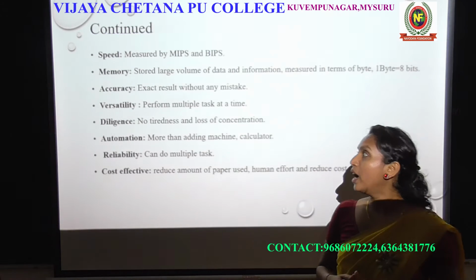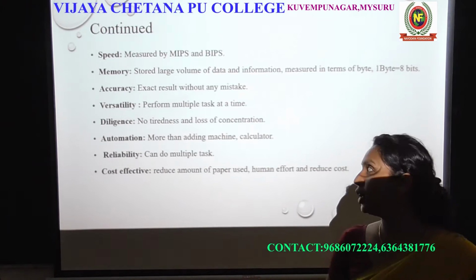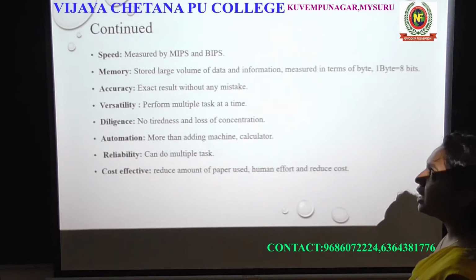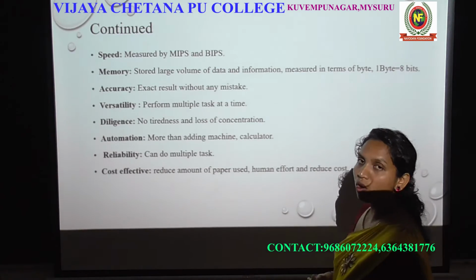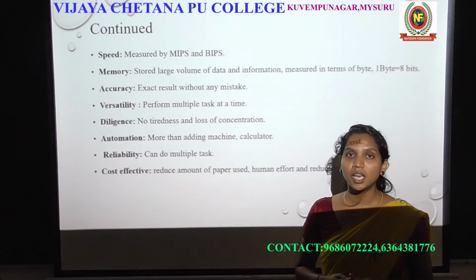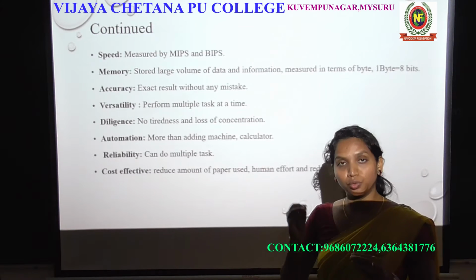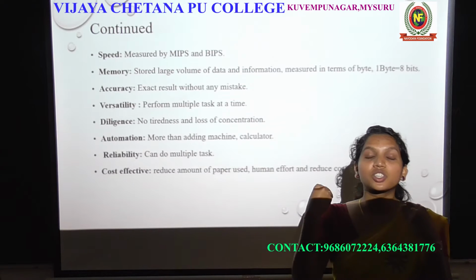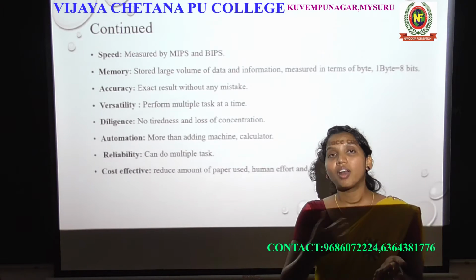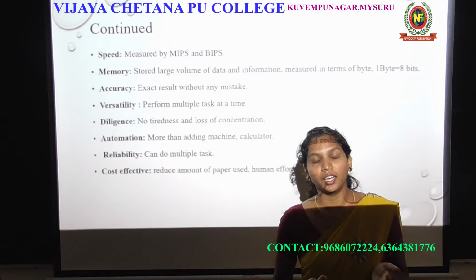It is measured by MIPS and BIPS. What does that mean? MIPS means million instructions per second. It tells how many instructions the computer can run or access in a second.